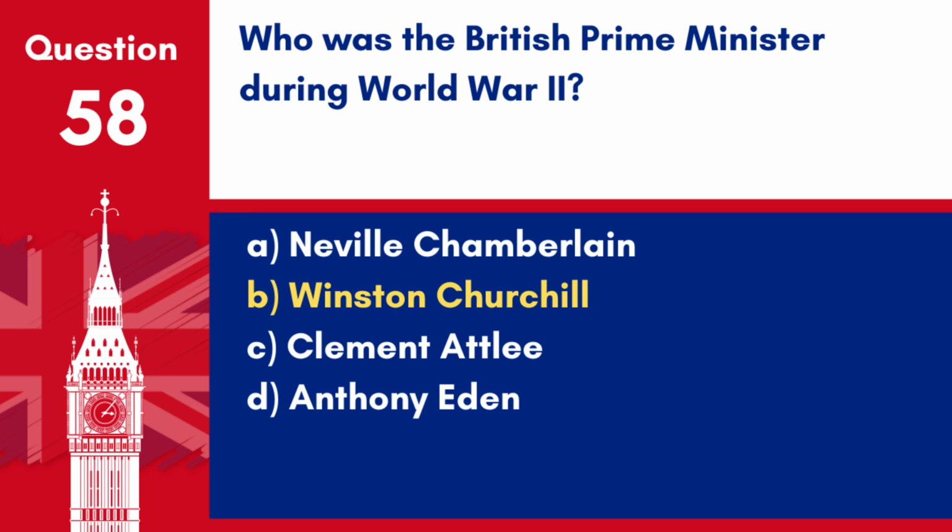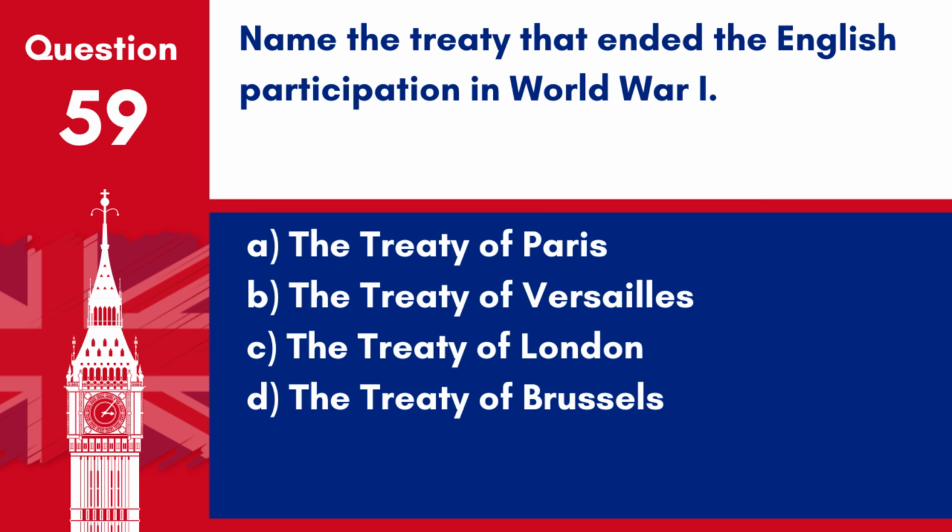Answer: B. Winston Churchill. Winston Churchill served as the British Prime Minister during World War II, playing a crucial role in leading the UK through the conflict. Question 59. Name the treaty that ended the English participation in World War I. A. The Treaty of Paris. B. The Treaty of Versailles. C. The Treaty of London. D. The Treaty of Brussels.